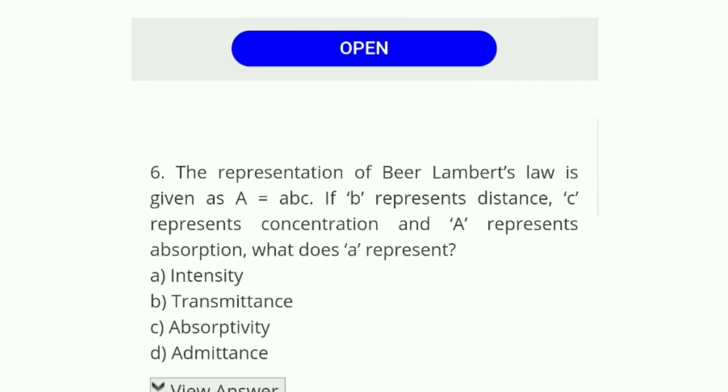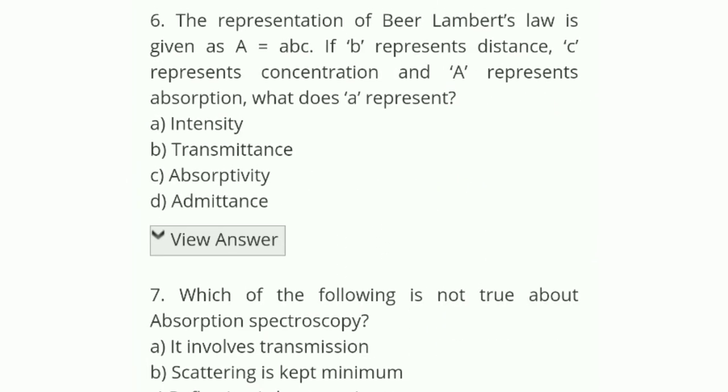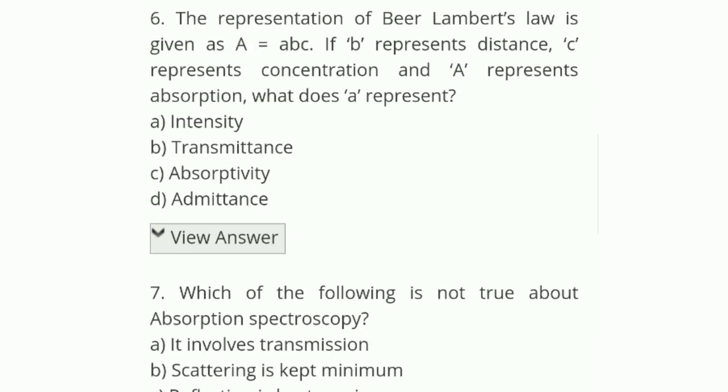Okay, now let's see question number 6. The representation of Beer-Lambert's law is given as A = abc, where b represents distance, c represents concentration, and capital A represents absorbance.